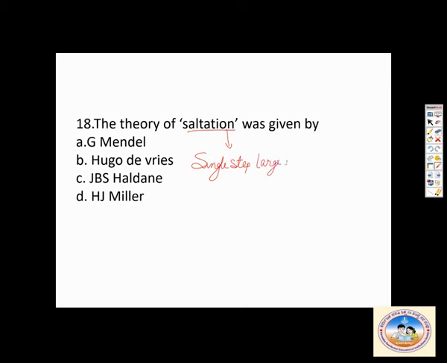Here the options are Mendel, Hugo de Vries, J.B.S. Haldane, and H. J. Muller. It was actually given by Hugo de Vries, who spoke about mutation. So single step large mutation, or single step large evolution.